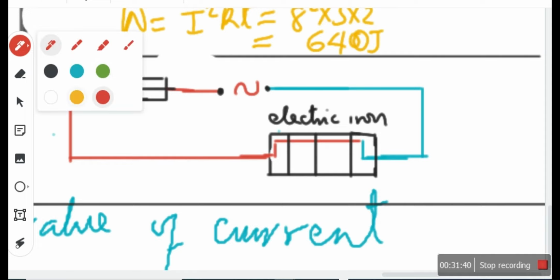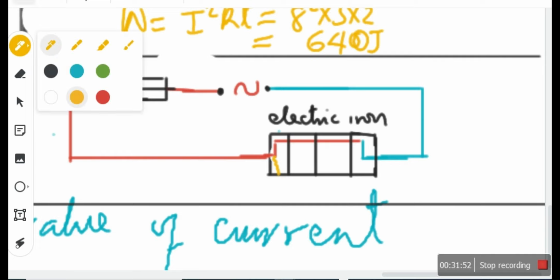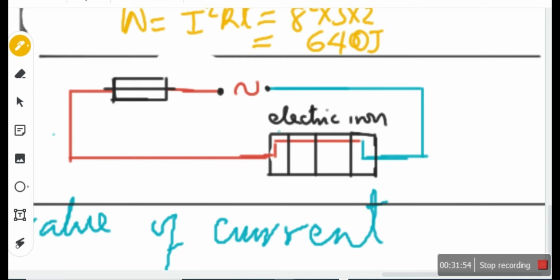I'm going to use this yellow line. This yellow line is a strand of wire. Let me put it here. There's a strand of wire that accidentally touches the body of this electric iron. This strand of wire is coming from the live, and it accidentally touches the body of this electric iron.